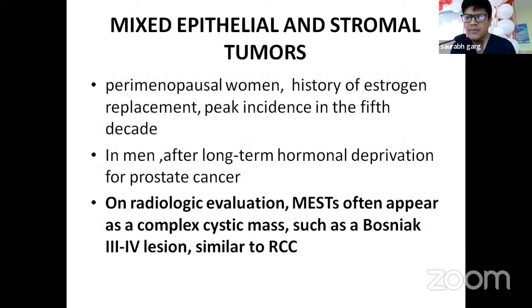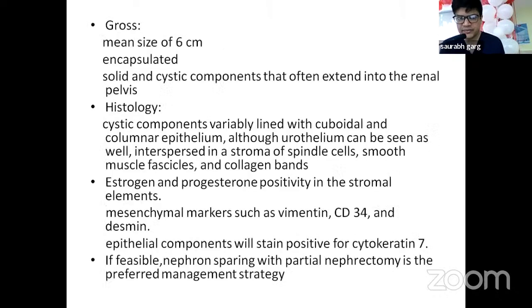Then comes mixed epithelial and stromal tumors. Perimenopausal women with history of estrogen replacement and peak incidence in the fifth decade are more commonly seen here. In men, it is seen after long-term hormonal deprivation for prostate cancer. On radiological examination, MESTs often appear as a complex cystic mass, such as Bosniak 3 to 4 lesion, similar to RCC. On gross, they can have a mean size of 6 centimeter. They're encapsulated solid cystic components that often extend into the renal pelvis.